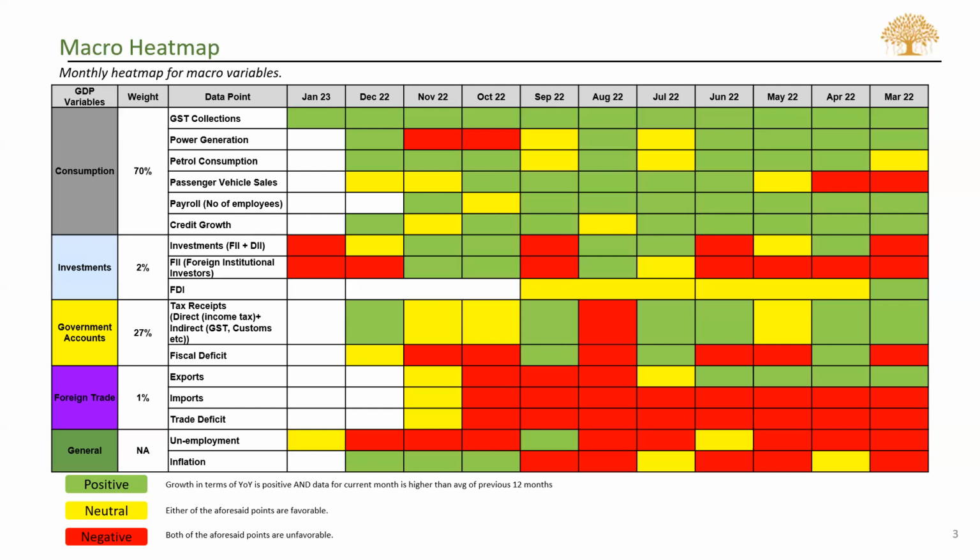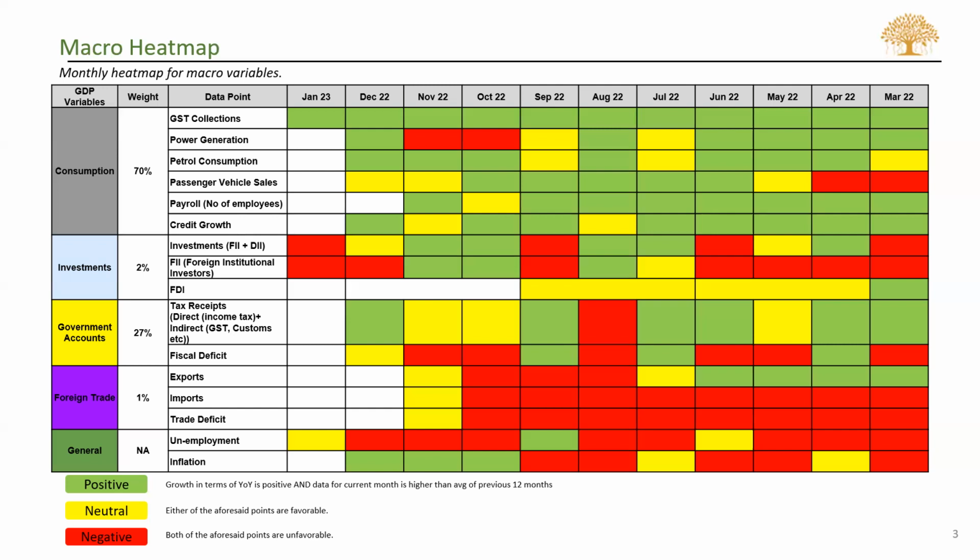Same line with petrol consumption and passenger vehicles. We have the data as of December 2022, and petrol consumption shows higher YOY growth and is also higher than the average consumption for the previous 12 months. But coming to passenger vehicle sales, there was a bit of a slowdown in the month of December. The growth has been negative on a YOY basis, while the average was higher, and the high growth we see for the last 12 months was due to the pent up demand that we saw because of the COVID wave, post COVID reasons.